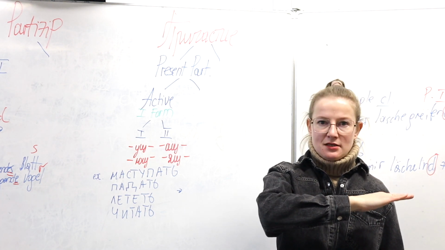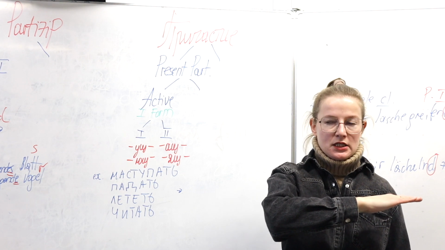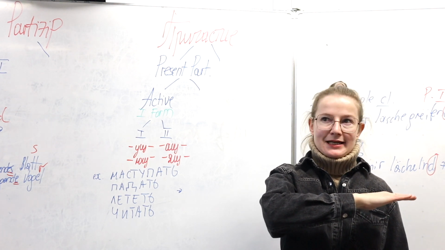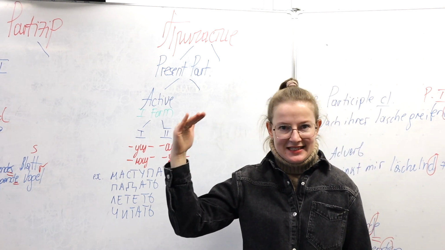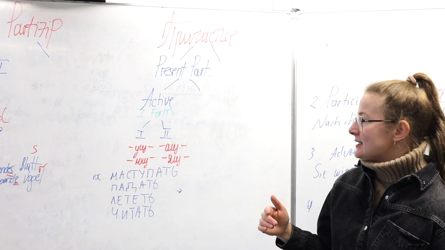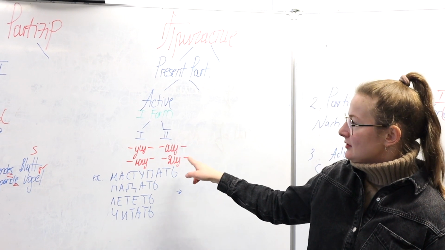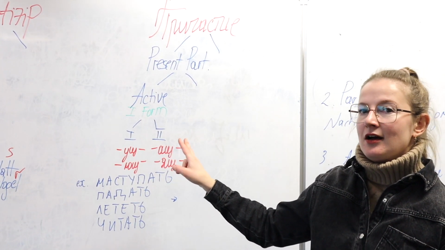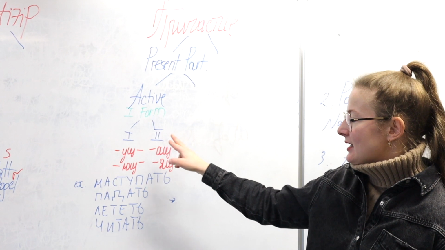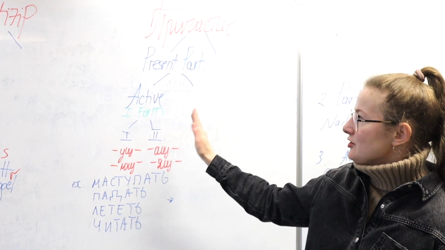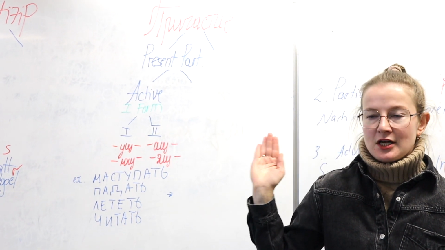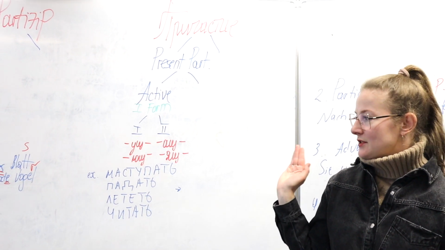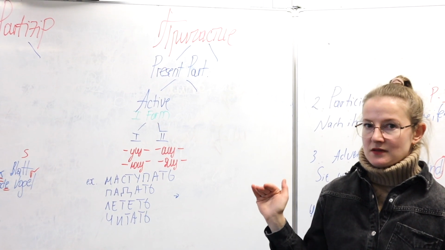It's got 4 cases in place, quite many declension patterns, but unbeatable is Russian because it's got 6 cases in place. And as you can see, things are getting complicated because we have, for just the first kind of participle, 4 suffixes to choose from when forming the participle.